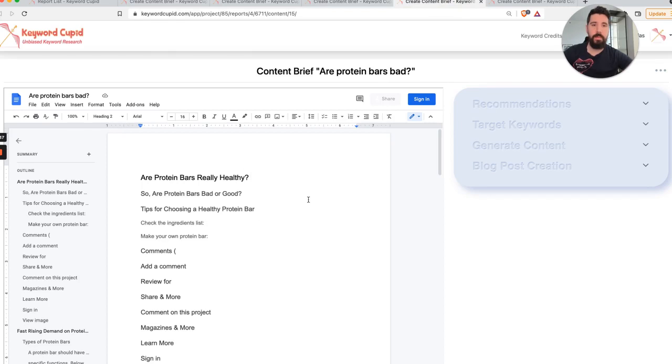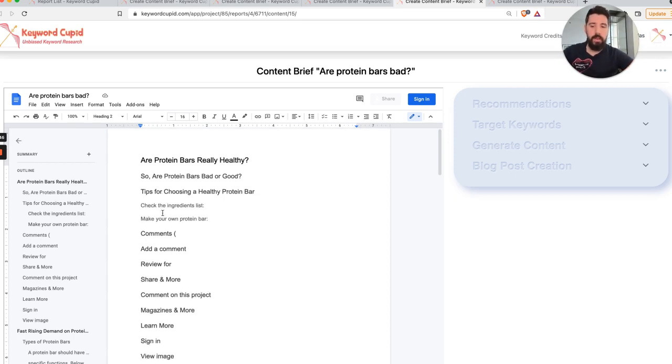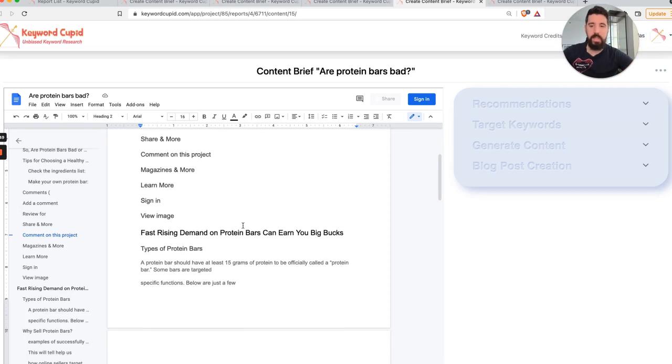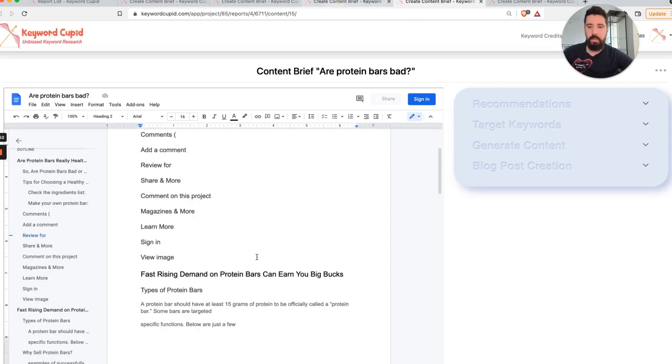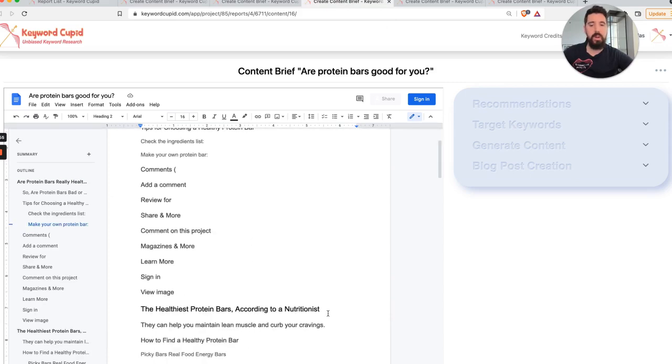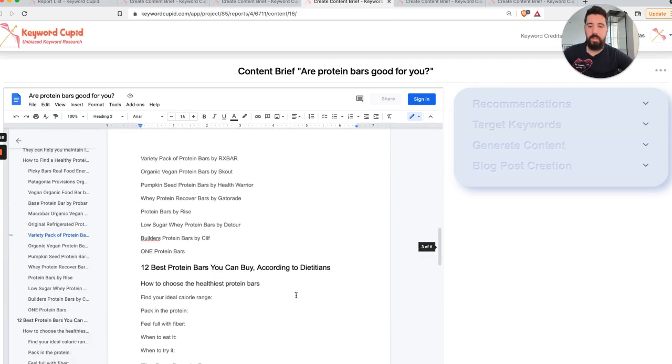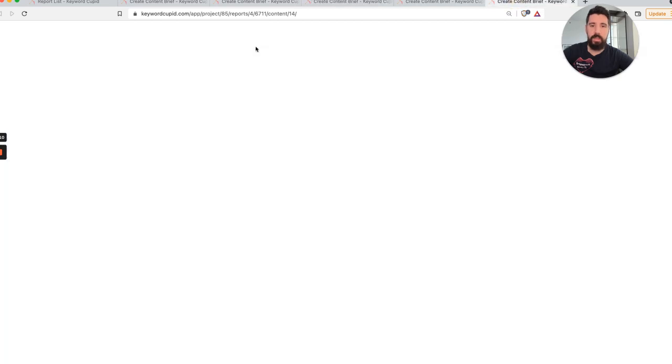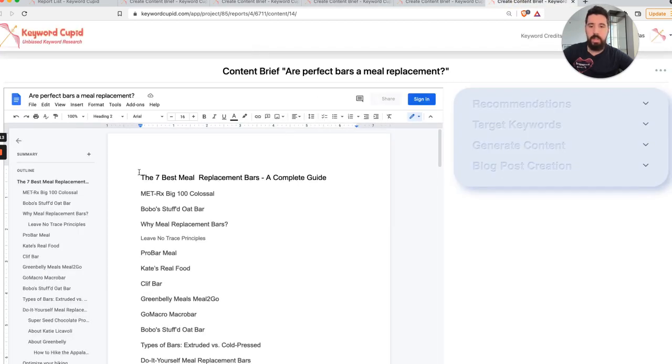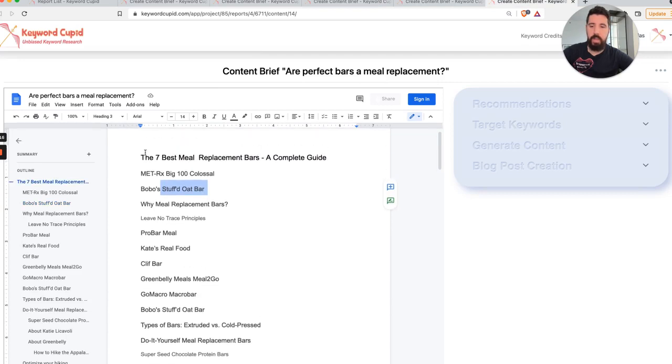Obviously, there's going to be overlap because we're scraping the same sites, and some sites are ranking for similar keywords for whatever reason, and that's why you can have similar H tags or similar images. Obviously, you have to exercise some thinking, but for the rest of the things, like the healthiest protein bars, 12 protein bars you can buy, there's a lot of interesting things that you will be able to see and understand better. What is the intent behind the specific cluster that we picked? And obviously our perfect bars meal replacement, the 7 best meal replacement. You can also have the research of the article, or at least the skeleton, ready for you.